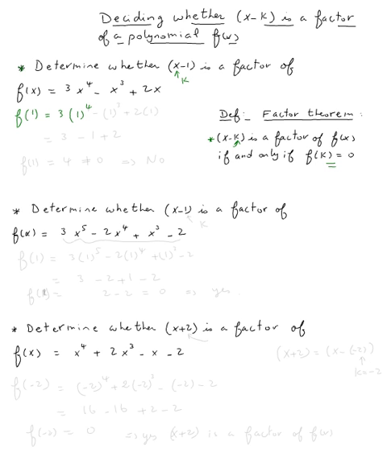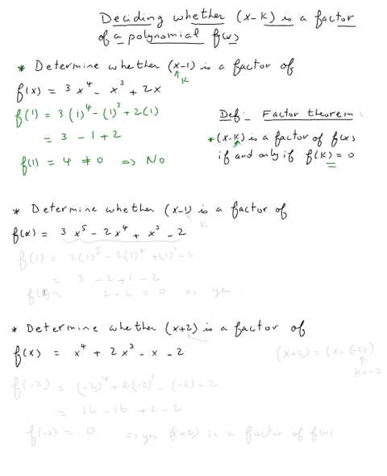So 3 times 1 to the 4th minus 1 cubed plus 2 times 1. And this is equal to 3 minus 1 plus 2. That's equal to what? 3 minus 1 is 2, 2 plus 2 is 4. So f of 1 is equal to 4. This is not equal to 0, definitely. So the answer is no. X minus 1 is not a factor of f of x.